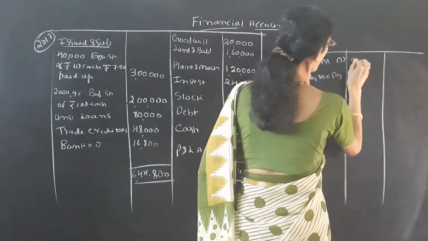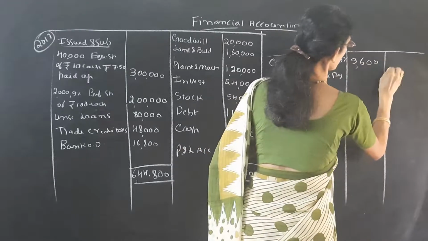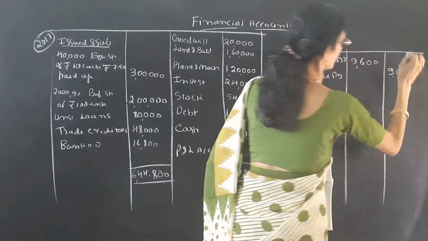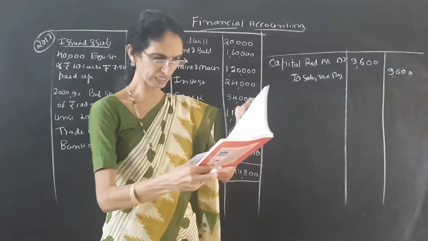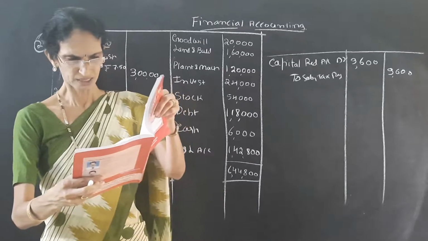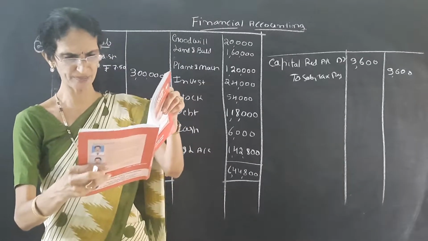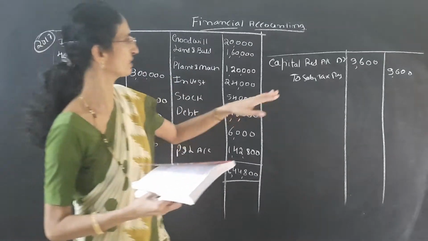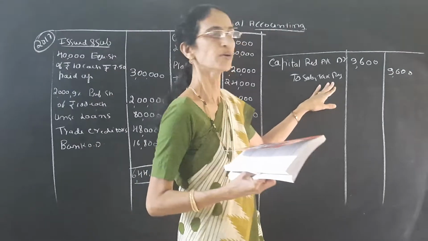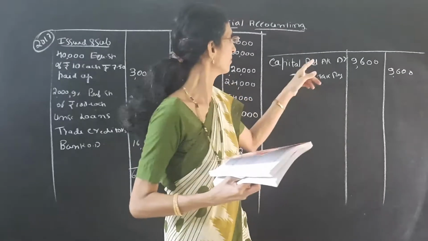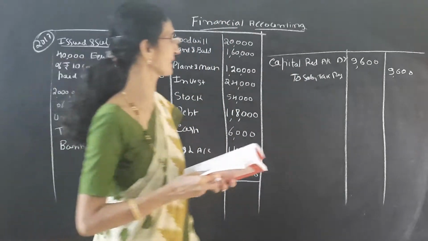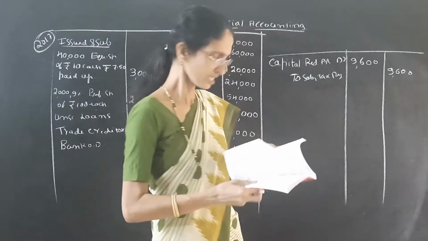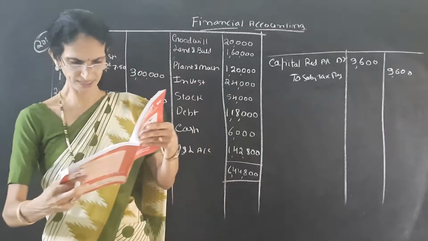So how much do we have to pay? 9,600. This is the liability we have to create. It is clearly given: no provision has been made for the sales tax liabilities. So we have to make the provision by using the capital reduction account. So the entry is capital reduction account debit to sales tax account. Next adjustment is